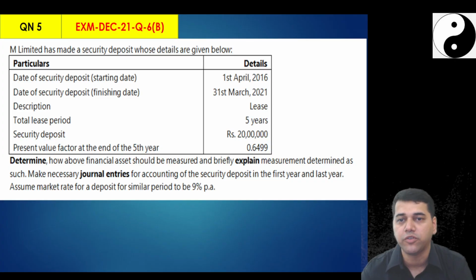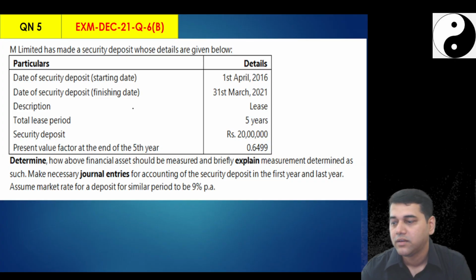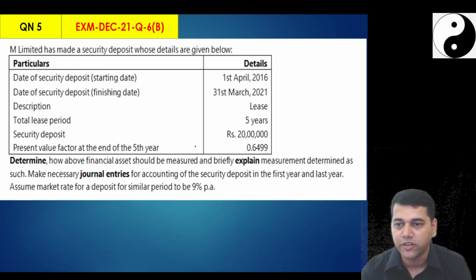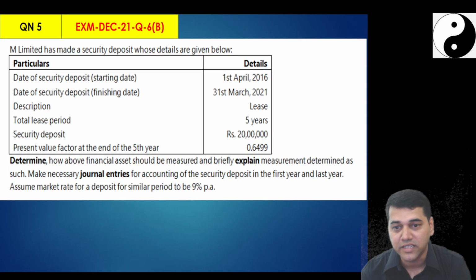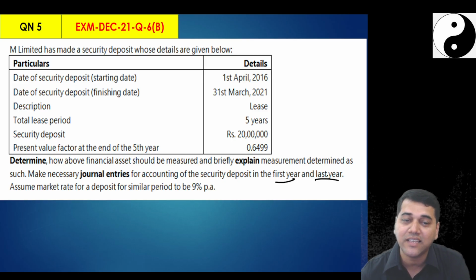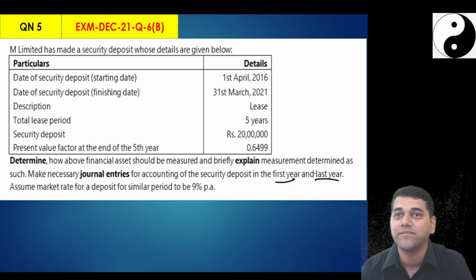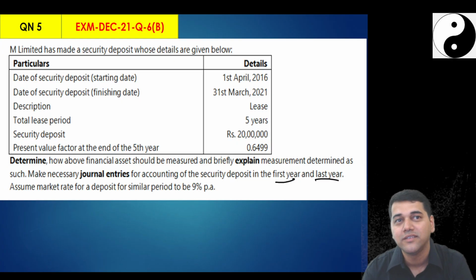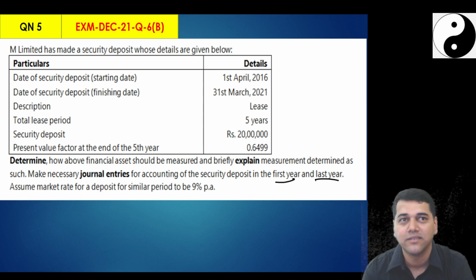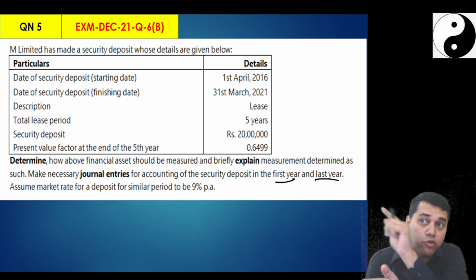M Limited has made a security deposit whose details are given below: deposit starting date, end date, total lease period, security deposit, present value factor. Determine how the financial asset should be measured and briefly explain the measurement determined as such. Make necessary journal entries for accounting of the security deposit in the first year and the last year. Oh, our same original story, study material. But did you see a twist in the original story? What is the twist? Determine means you do the calculation, which the study material was very silent on.